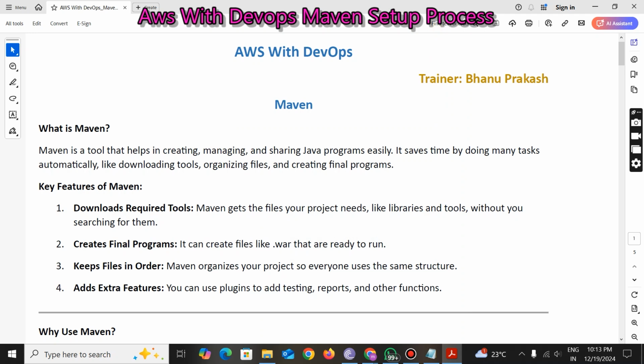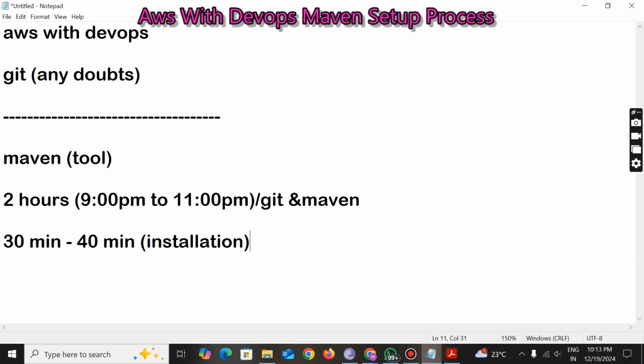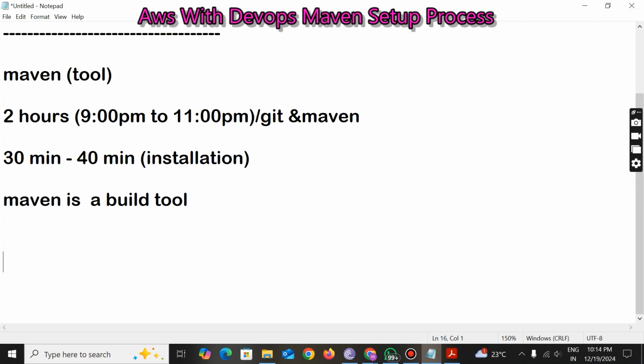So coming to this, what does Maven mean? If someone asks you what is Maven, your answer should be: Maven is a build tool. Maven is a build tool. What next question comes into your mind? What does it build?